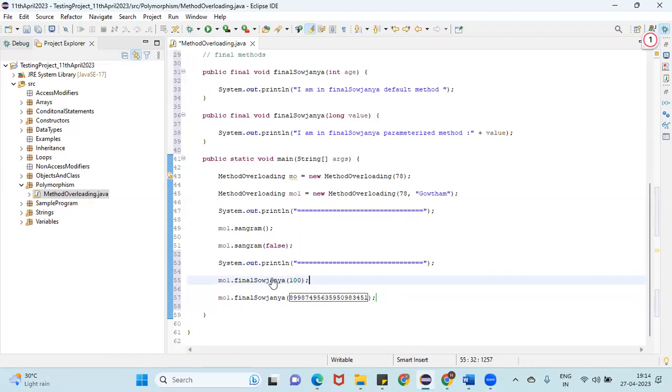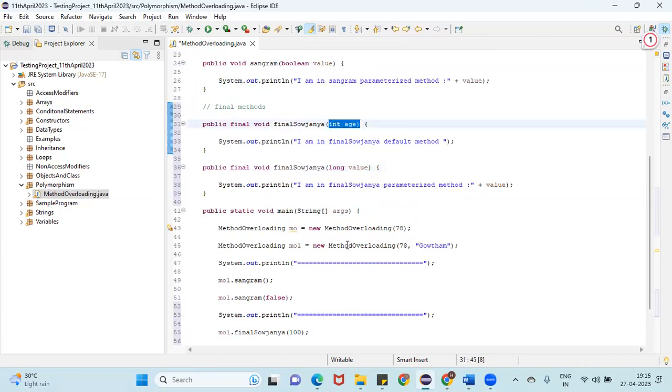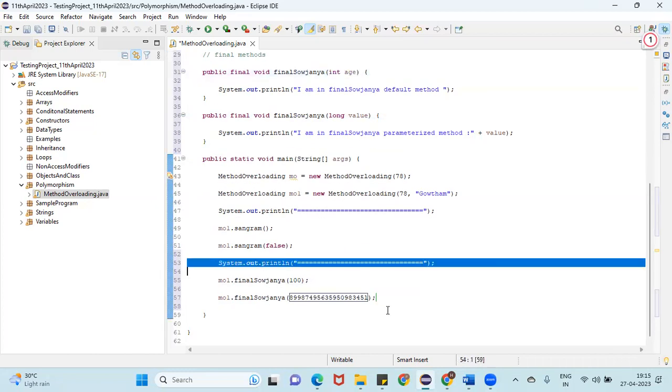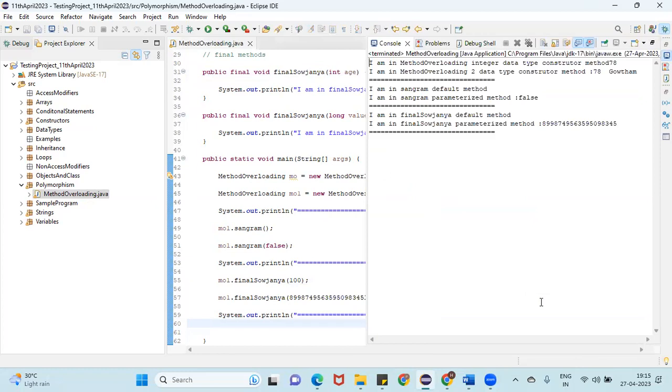If I call this one, it will call the integer version. If I call this one, it will call the long version. So based on the parameters, our code will work, guys. Let me execute. Are you able to see the output?